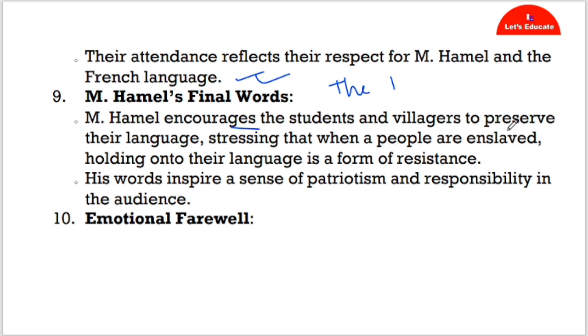MML encourages the students and villagers to preserve their language, stressing that when people are enslaved, holding on to their language is a form of resistance. His words inspire a sense of patriotism and responsibility in the audience. That means MML encourages his audience, the students, to keep in mind that they should not forget about the French lessons, okay? Because it is their identity. It is their identity and culture, okay?